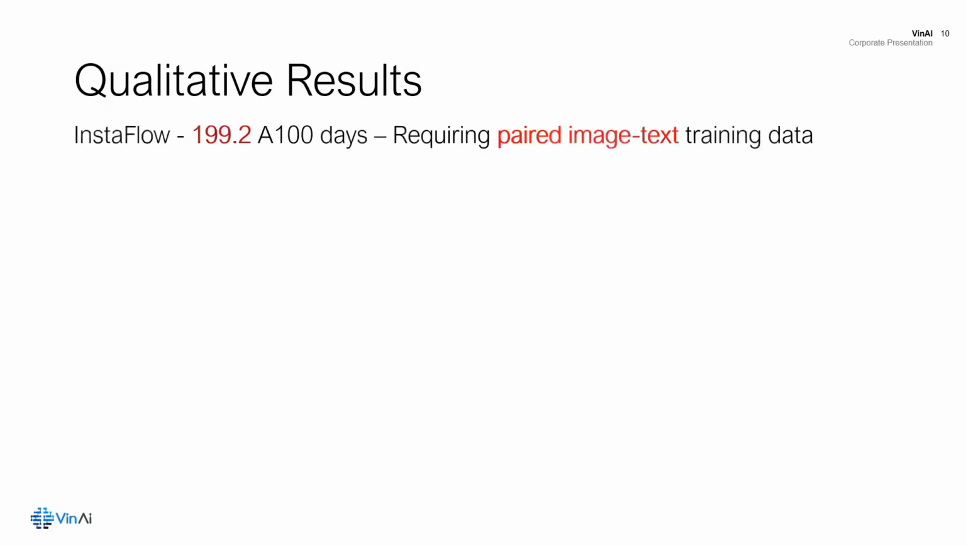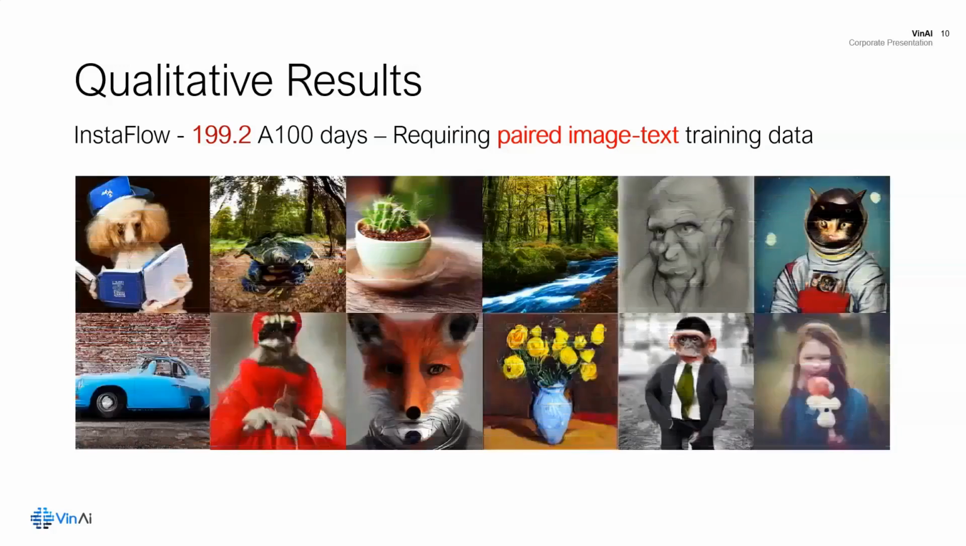Next, I will present the qualitative results of our work. In comparison, the state-of-the-art model at the time, InstaFlow, requires around 200 GPU days and millions of paired image text data for training. However, as you can see, the quality of this model lags behind existing multi-step text-to-image diffusion models.